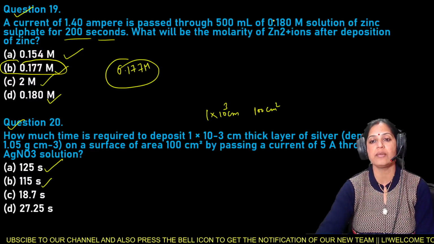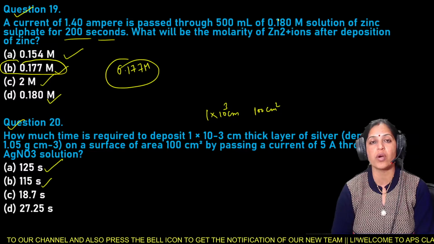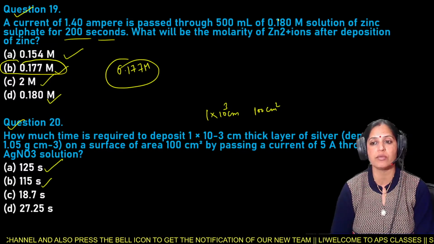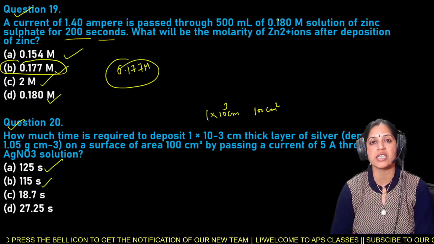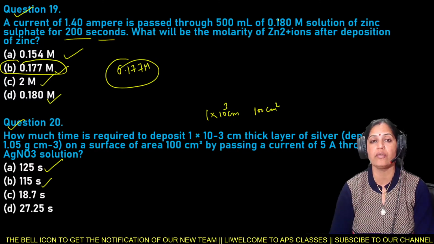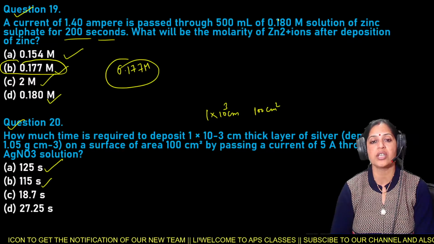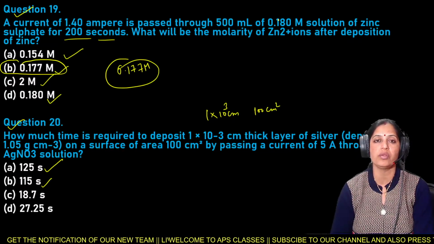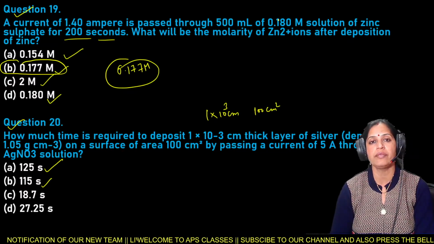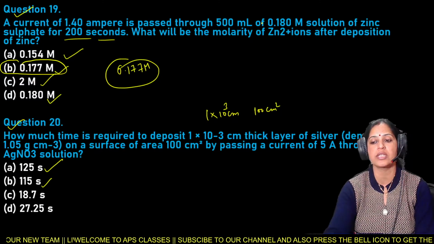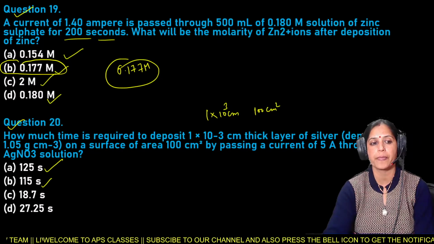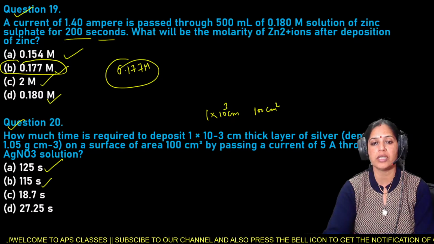So how much time is required to deposit 1 into 10 raised to power 3 centimeter thick layer of silver on a surface of area 100 centimeters square by passing a current of 5 ampere through AgNO3 solution? And options are 125 seconds, 115 seconds, 18.7 seconds, and the last one is 27.25 seconds. It is question number 20.